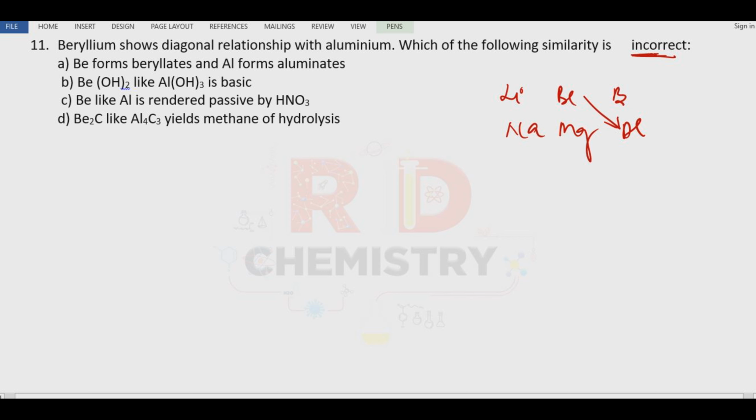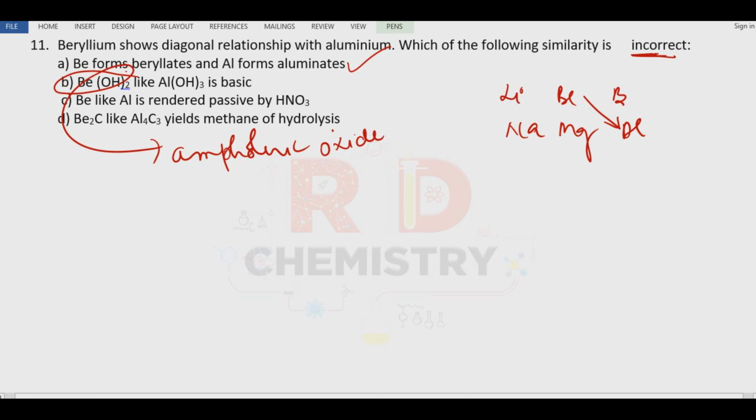We'll go for option A. Beryllium forms beryllate and aluminium forms aluminate, correct. Beryllium hydroxide is like aluminium hydroxide, which is basic, fine. What about beryllium hydroxide? Beryllium hydroxide is actually amphoteric, an amphoteric oxide, which can act as an acid as well as a base.